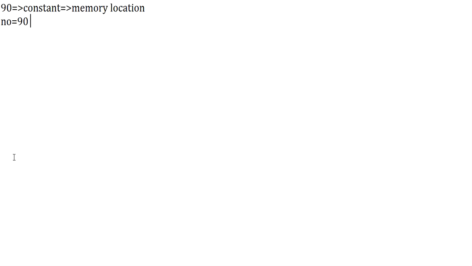Clear? Since I have given the name number for the 90. So what is the particular name? The particular name is the variable name. Variable name is nothing but a name given for a memory location, not for data. The name given for the memory location where my data is saved, that is known as a variable name. Now I hope you are clear with what is a variable name.